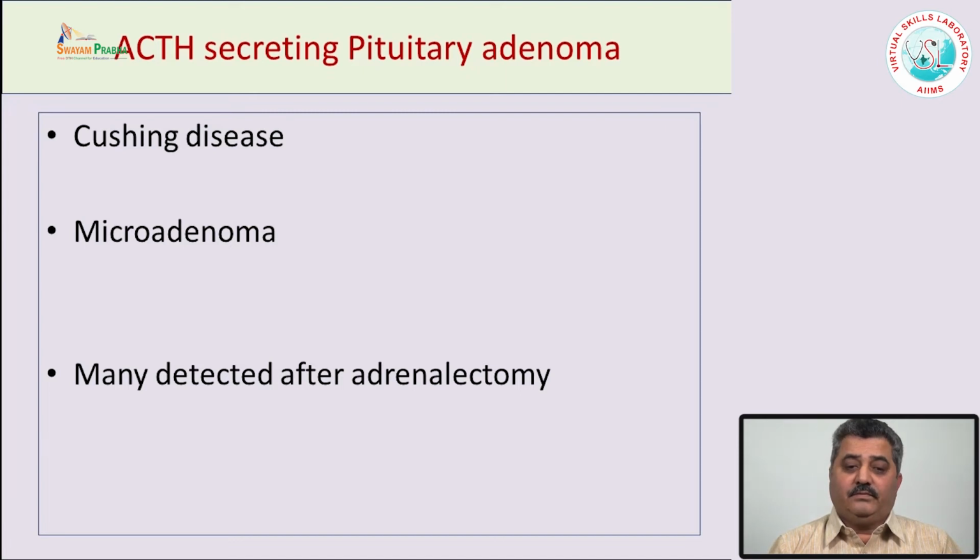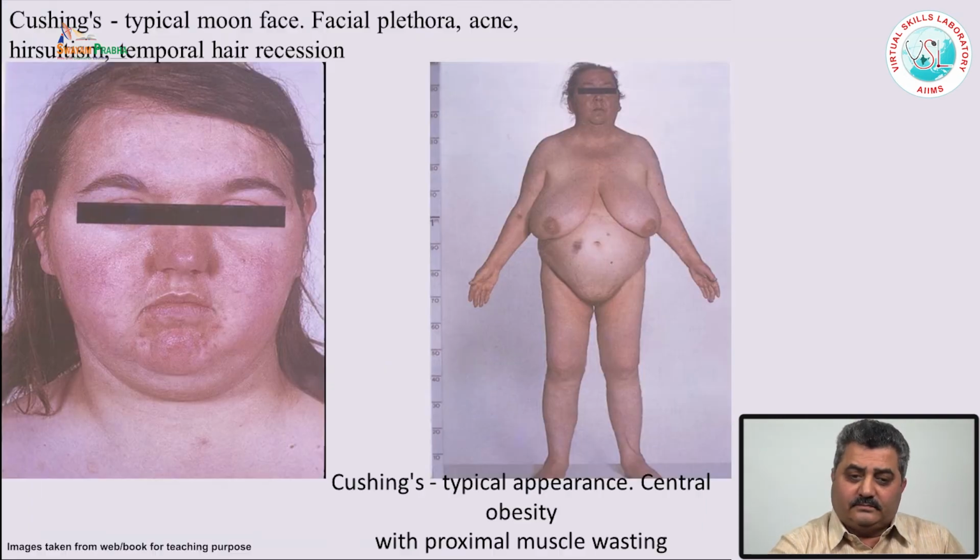They cause Cushing disease. They are usually microadenomas because they are functional. So, they are detected very early when the size is less than 10 millimeter. And interestingly, many times because the symptoms are very severe, these pituitary adenomas, which are very small, are not picked up by the routine radiology, CT scan or MRI scan. And many of these patients undergo adrenalectomy for these symptoms, and after some time one finds an increase in the size of these pituitary adenomas.